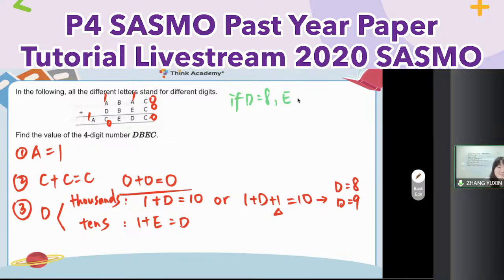If D equal to 8, then E only equal to 7. Why? 1 plus 7 equal to 8, without carryover. E equal to 7, pay attention. B plus B equal to E. Also no carryover, right? Because A is only 1. So I know B plus B equal to E. A number times 2 equal to E, and E is 7. Is it possible? It's impossible, right? 2 times a number must be an even number, right? So it cannot be 7. So D equal to 8, impossible.